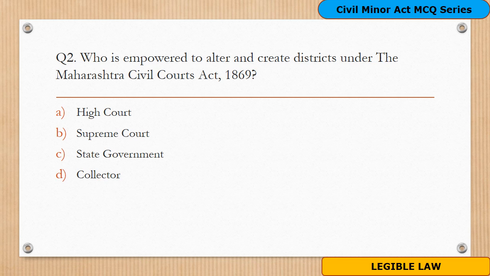Question 2. Who is empowered to alter and create districts under the Maharashtra Civil Code Act 1869? And the options are A. High Court, B. Supreme Court, C. State Government, D. Collector. Answer is C. State Government. The State Government has the power to alter and create districts under the Maharashtra Civil Code Act.